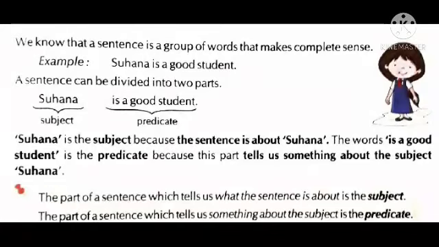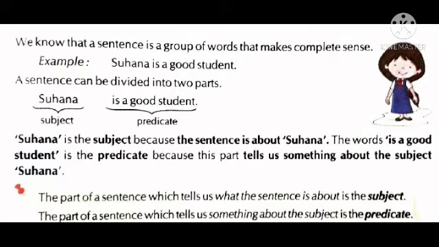Yes, students, let us learn more about subject and predicate. We know that a sentence is a group of words that makes complete sense. For example, Suhana is a good student.